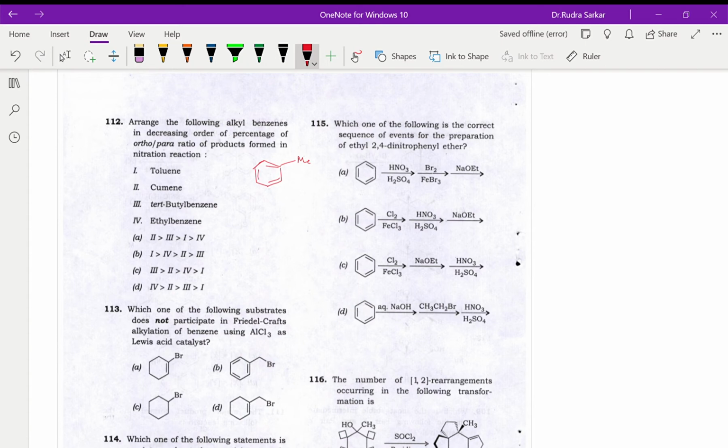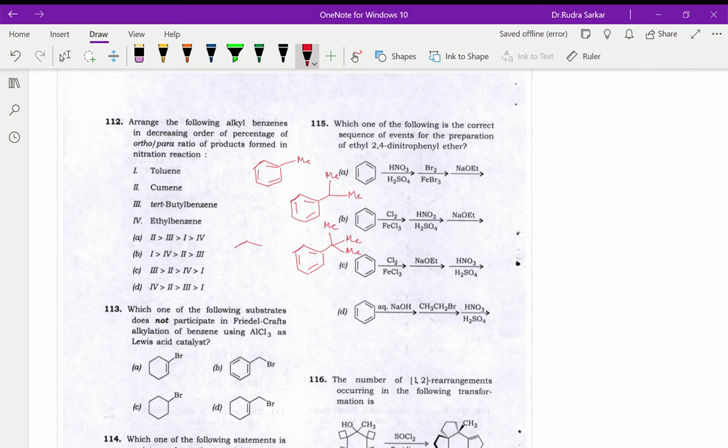Now if you look at cumene, this is your cumene. So the group size has increased. Now for tertiary butyl benzene, obviously this is even more bulkier.